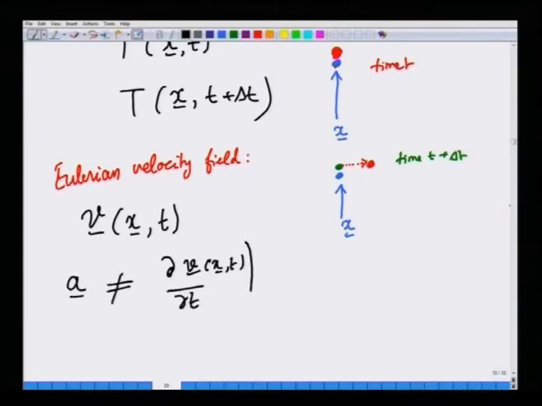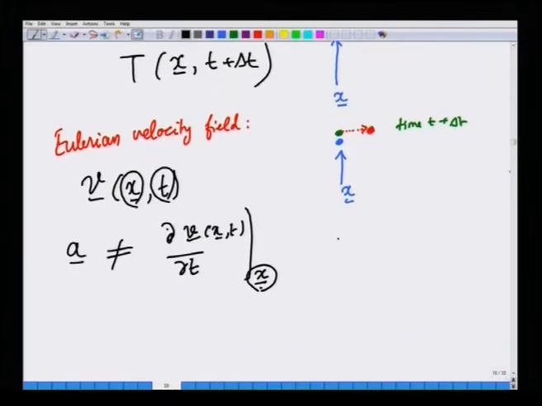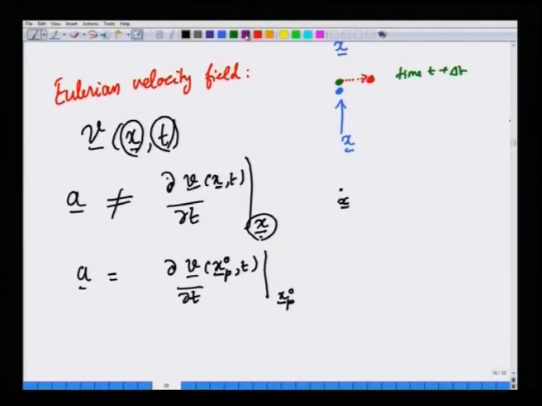When we partially differentiate with respect to t, we keep the x vector the same, merely taking the variation of velocity at that point as a function of time. Acceleration, really speaking, is the rate of change of velocity of a fluid particle, so it is inherently a Lagrangian quantity.